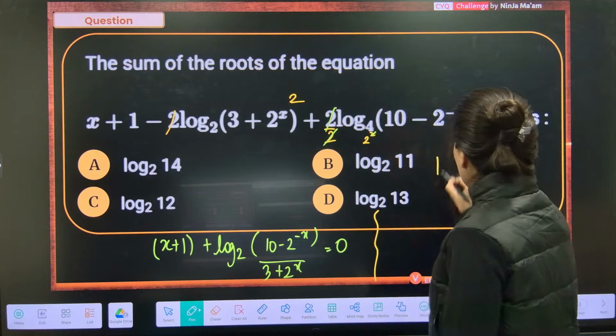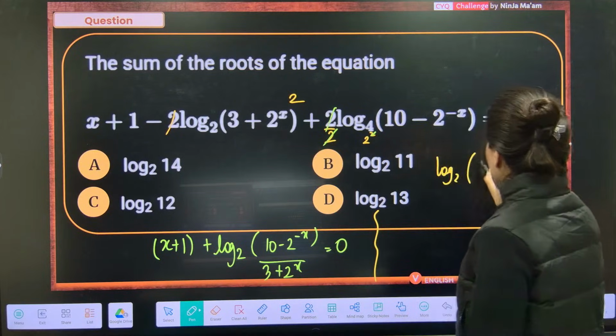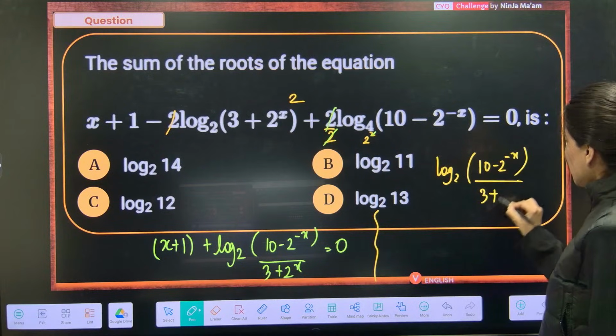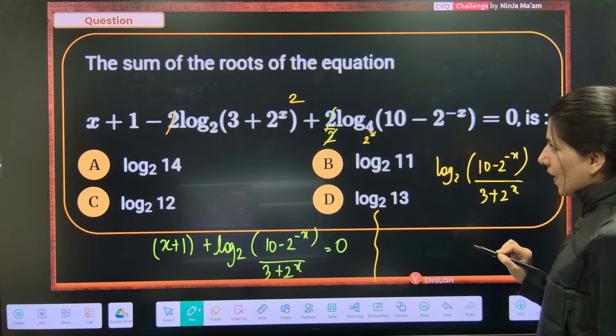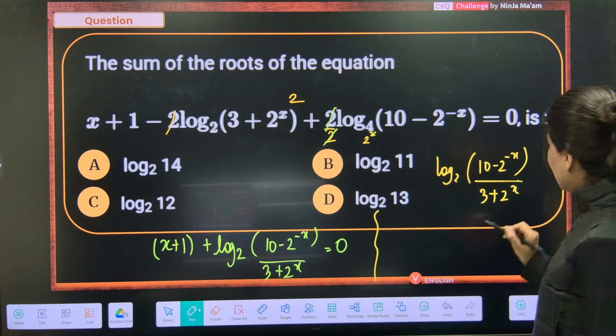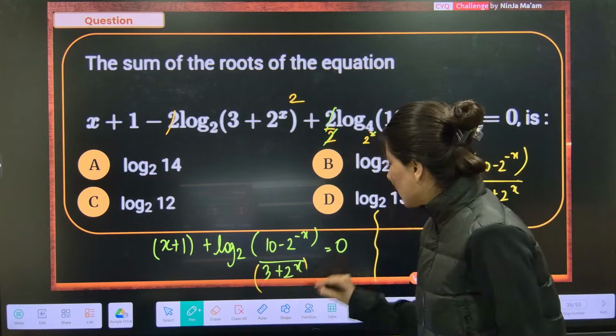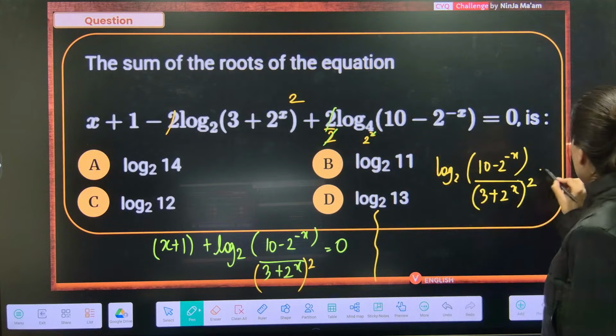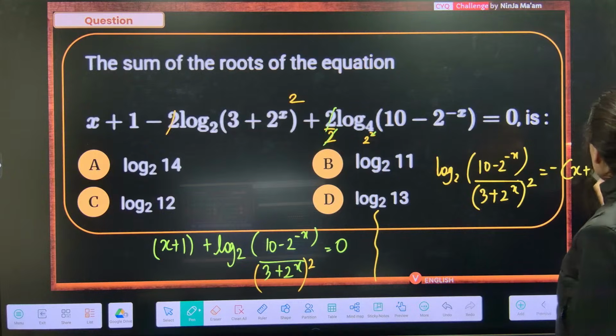So this is log base 2 of 10 minus 2 power minus x upon 3 plus 2 power x. There is a square as well. Let's not forget that there is a square over here.